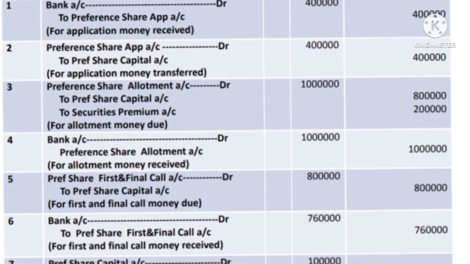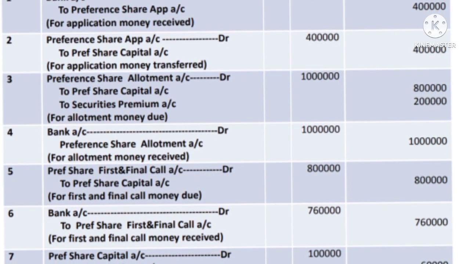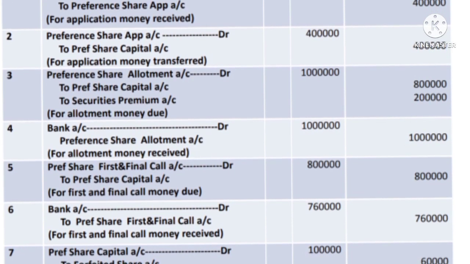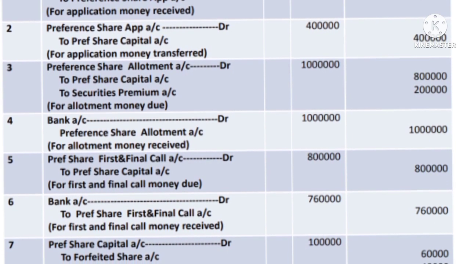Now the seventh is for cancellation of the shares, for forfeiture of the shares. The journal entry is preference share capital account; how many shares are cancelled, 1,000, into amount paid up, 100. So 1,000 into 100 is equal to 1 lakh.